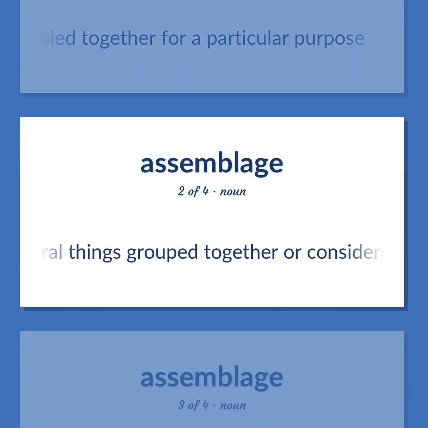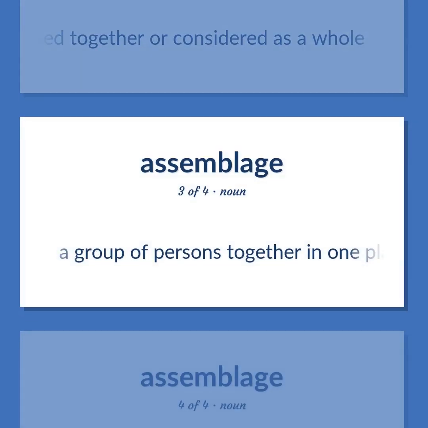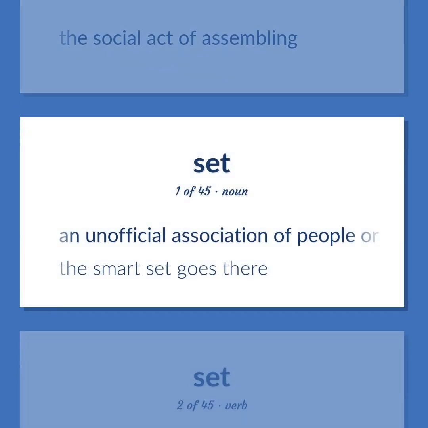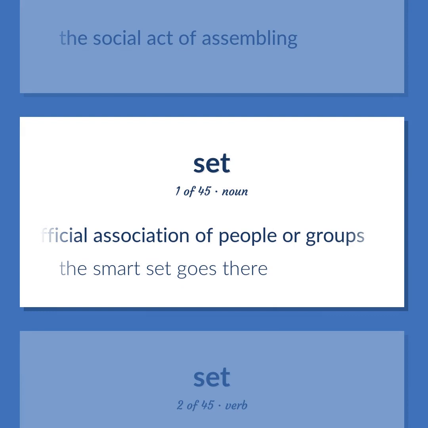Several things grouped together or considered as a whole. A group of persons together in one place. The social act of assembling. An unofficial association of people or groups. The smart set goes there.